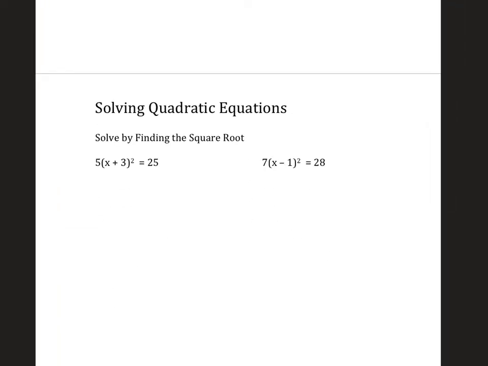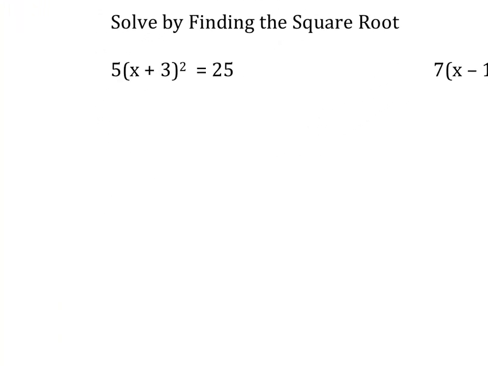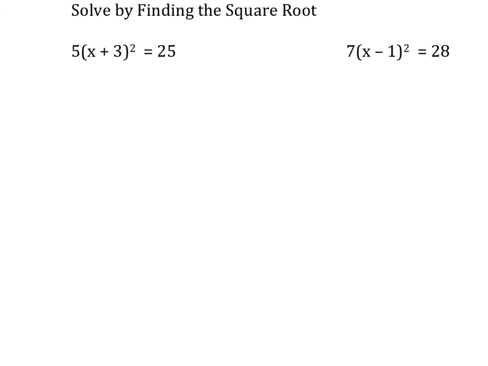And then we have solved by finding the square root. So go ahead and give this one a shot. Solve by finding the square root. Don't distribute the 5. That's not what we're talking about. Don't write it twice and then FOIL it. That's not what we're doing. We're square rooting it to get rid of the squared. That's what we're doing here. But you have to divide the 5 out first. So do that. I'll pause real quick and then give you a shot to do it on your own. Then I'll show you my answer.